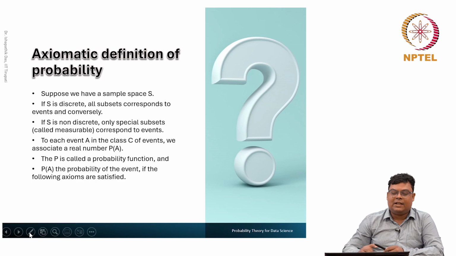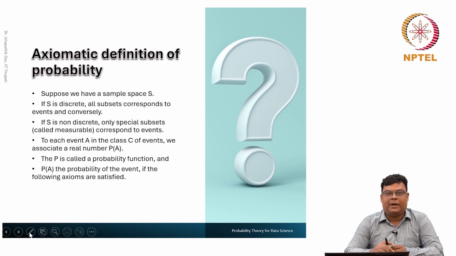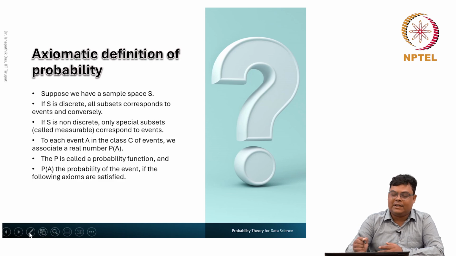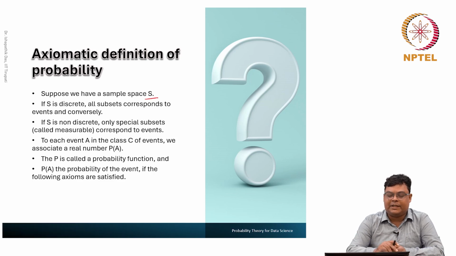So, let us discuss the axiomatic definition of probability. Hope you have understood what the classical approach and the frequency approach are, what their drawbacks are, and why we are going to define the axiomatic approach. In the axiomatic approach, suppose we have a sample space S.